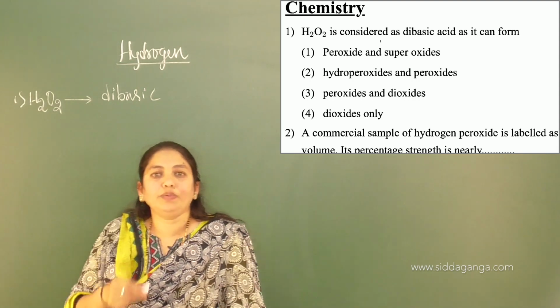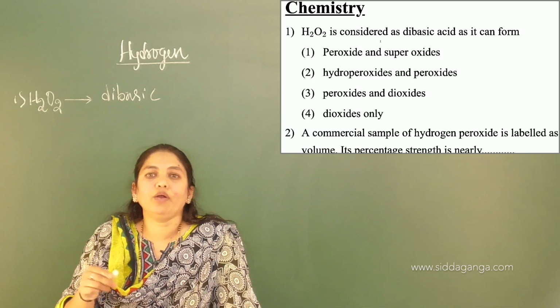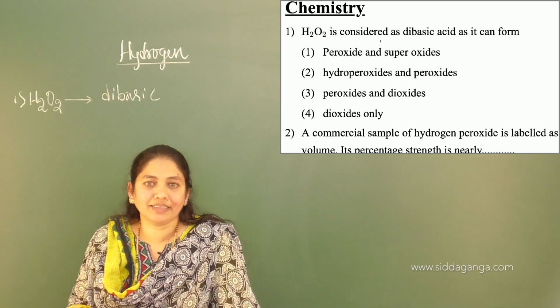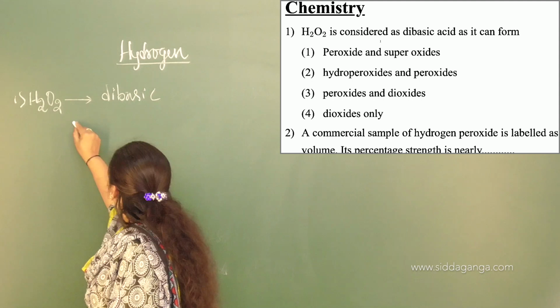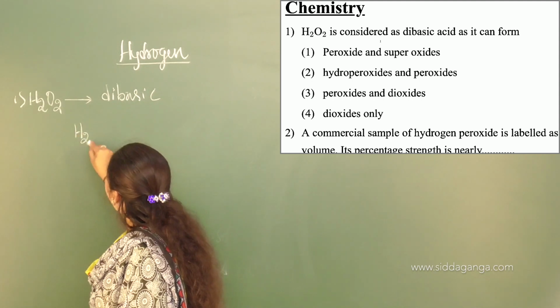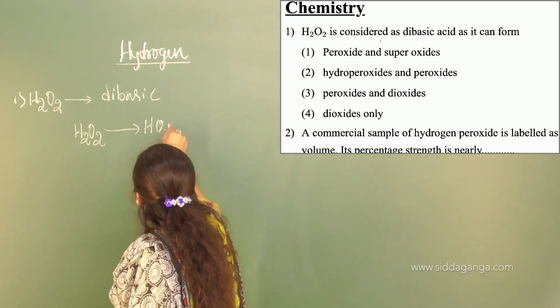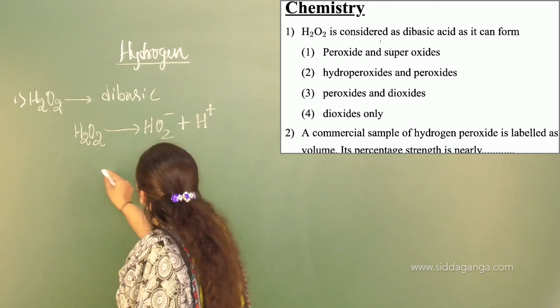The options are peroxides and superoxides formation, or hydroperoxide and peroxide formation, peroxides and dioxides, only dioxides. If you consider this acidic property and write the reaction, it will form HO2 minus; dibasic means with the release of one proton.